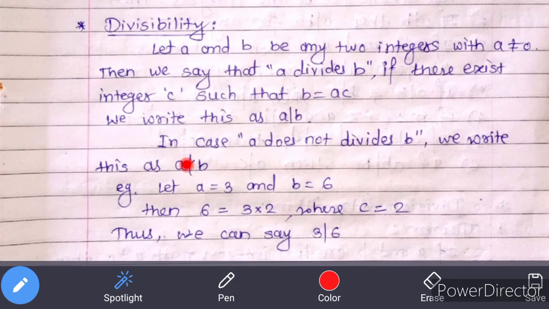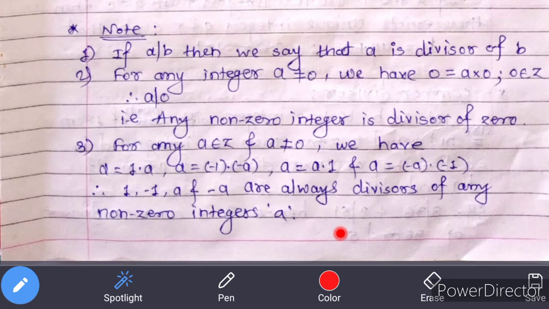Example, let a is equal to 3 and b is equal to 6. Then 6 can be expressed as 6 is equal to 3 into 2, where 2 is taken as integer c. Therefore 6 is a multiple of integer 3, and by definition of divisibility we have 3 divides 6. Now note that if a divides b, then we say that a is a divisor of integer b.